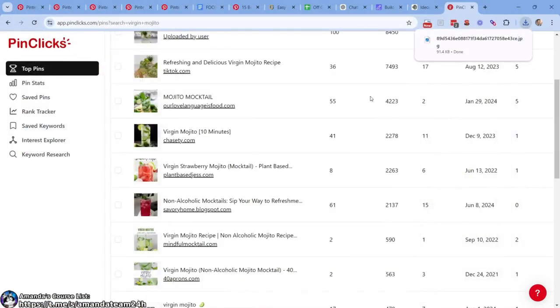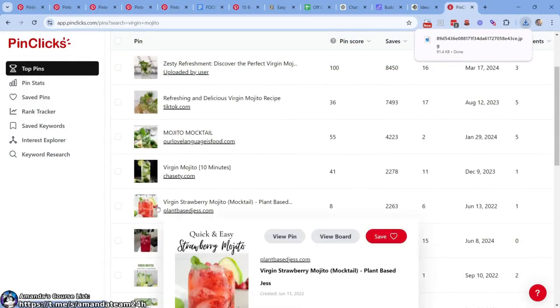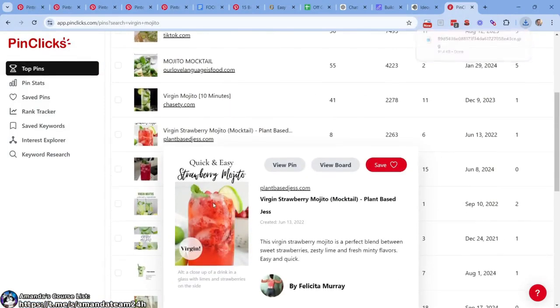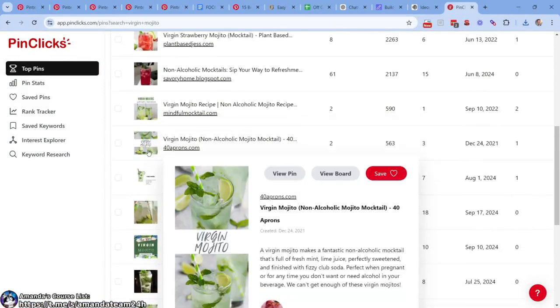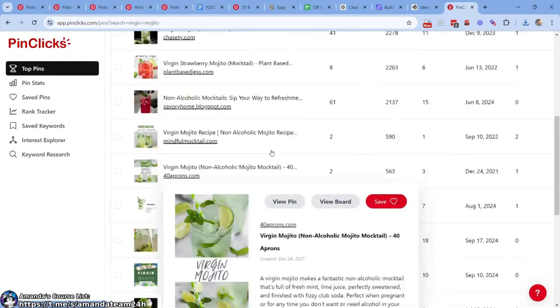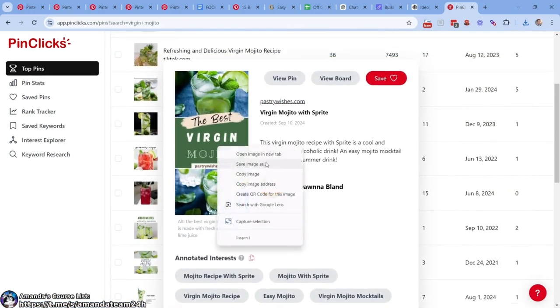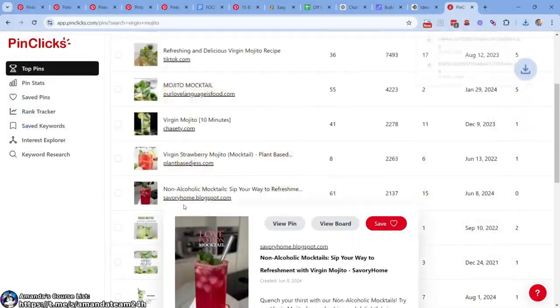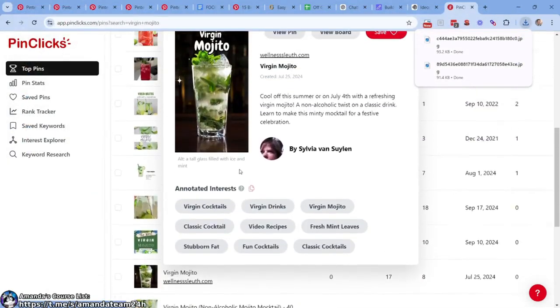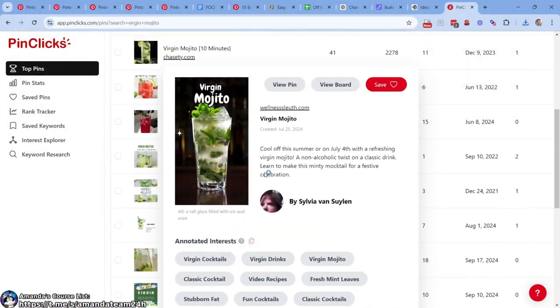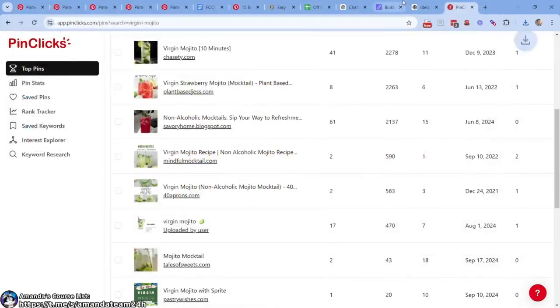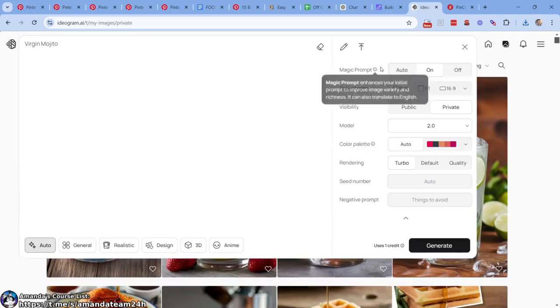Save that one. So these are sorted by saves, of course, right? Quick and easy strawberry mojito. Interesting. So I don't drink, so I don't know these things. I'm just learning as we go here. You can have different types, like a strawberry virgin mojito. That's nice too. We're going for 3 of them that look visually nice. That one's cool too. And when we're doing this, you kind of have to figure out which ones might be good with Ideogram as well.